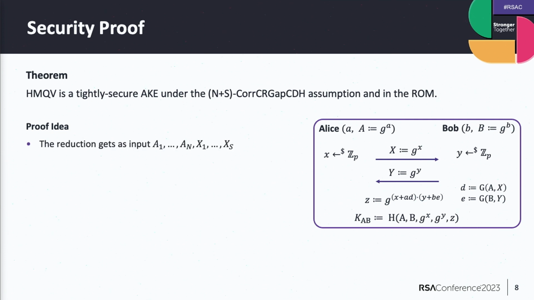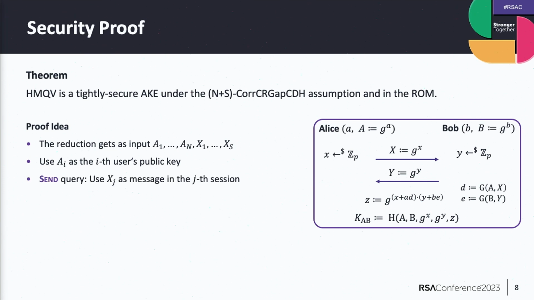The reduction gets this input. I now labeled these values as the first n will be the AI values, and the next s will be the xj values. We will use the AIs as the users' public keys. We will use the xj's as the messages which are sent back and forth. And you remember that we had this corruption oracle, so now we can easily just forward these corruption queries to our corruption oracle in the assumption. And we can do the same for the state reveal queries.